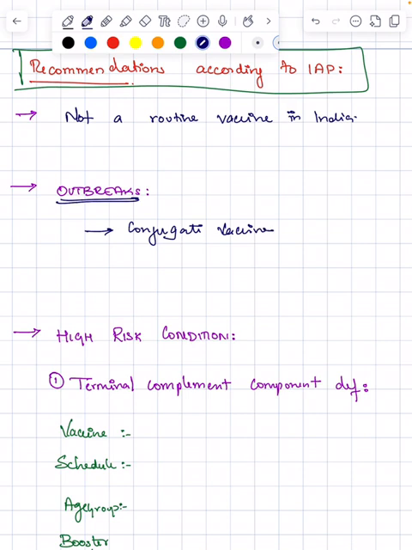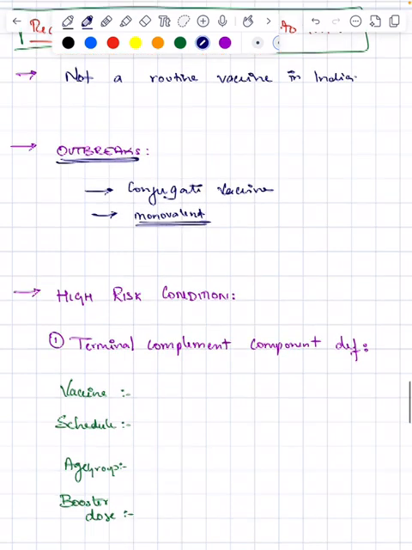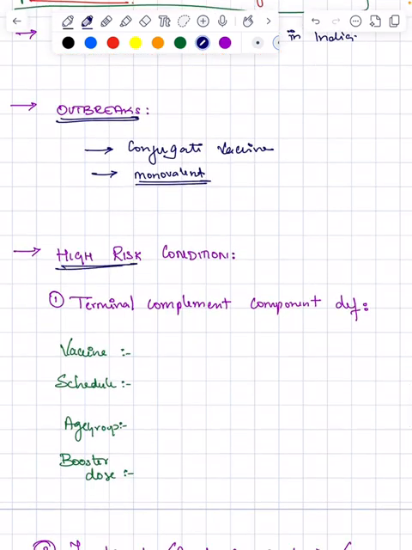Particularly for meningococcal A disease, we prefer a monovalent vaccine. The monovalent conjugate vaccine is mostly preferred during an outbreak because most outbreaks or major epidemics are caused by your serogroup A.